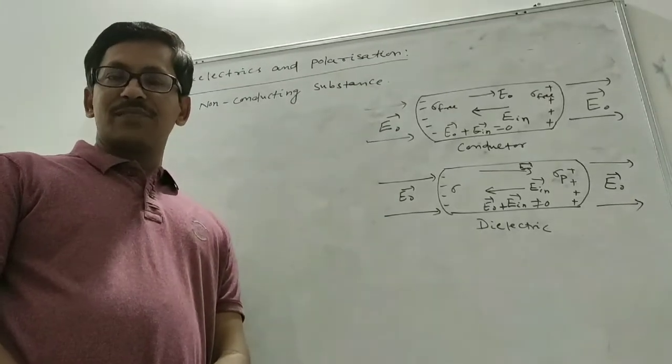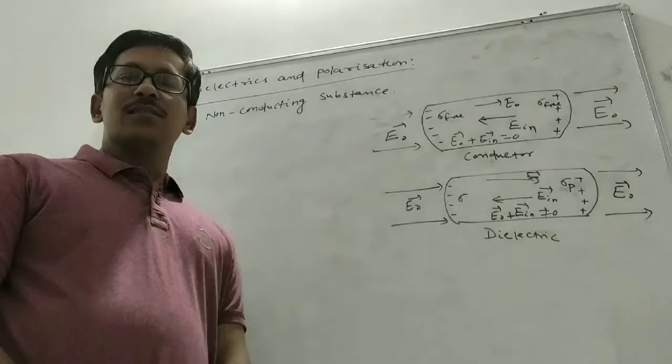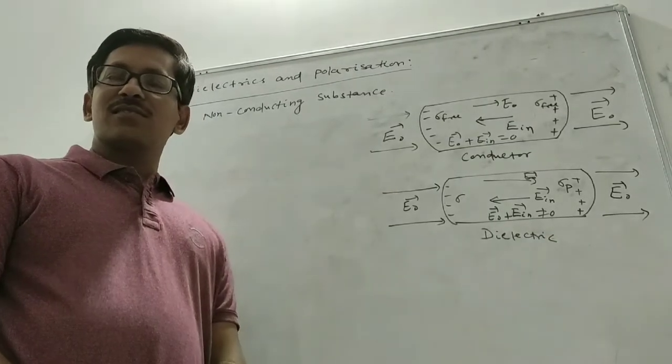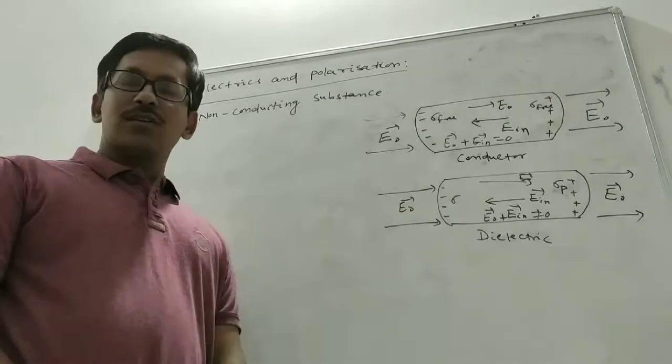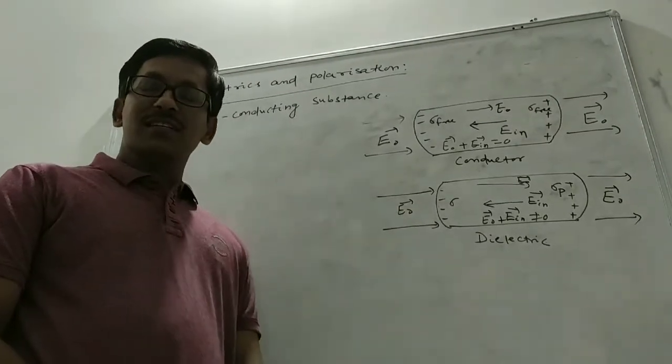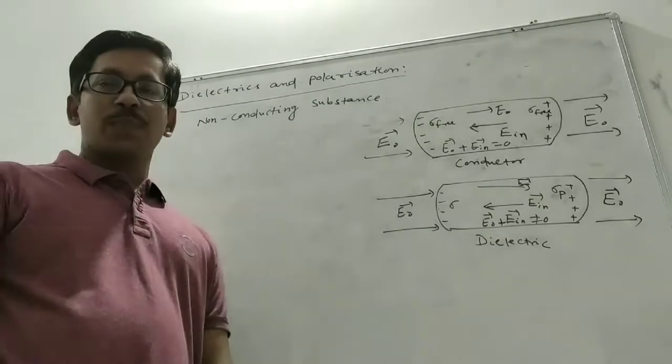That is a dielectric. So, a dielectric is a non-conducting substance which does not have charge carriers, or if charge carriers are present, it is negligible. The number is very less.